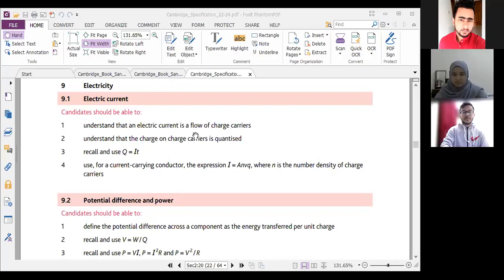We have studied this content, electricity, and in 9.1 we have electric current. The specification points were: understand that an electric current is flow of charge carrier. Understand that charge on charge carrier is quantized. Recall and use Q equals to IT. Use for a current carrying conductor the expression I equals to A nVq, where n is the number density of a charge carrier.